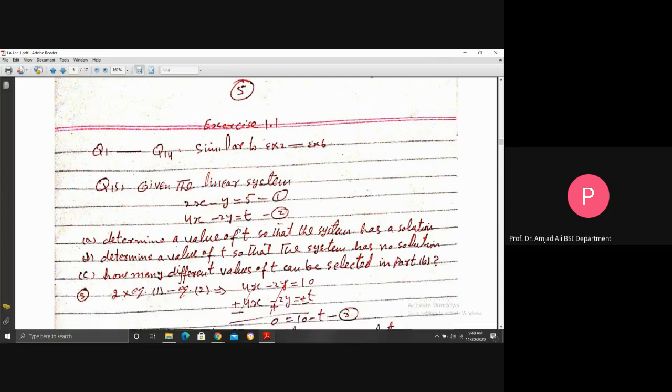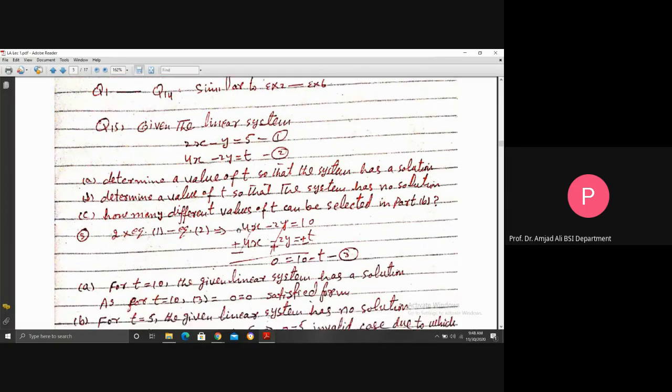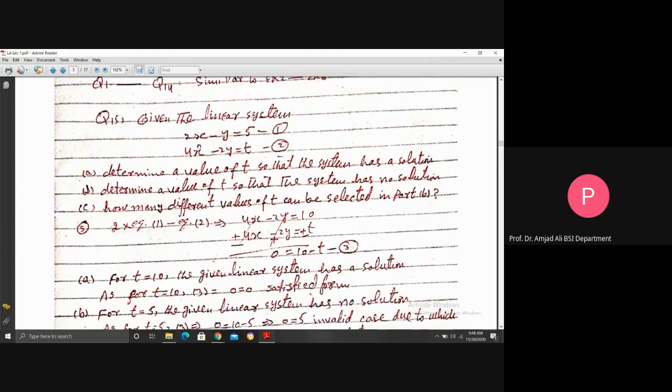So we see here by calculating, eliminate x from these two equations. So multiply this equation by 2. 2 times equation 1 minus equation 2 implies this is 4x minus 2y is equal to 10. This is 4x minus 2y is equal to t. By subtraction, these two will be cancelled, and this equals 10 minus t. This is equation 3.